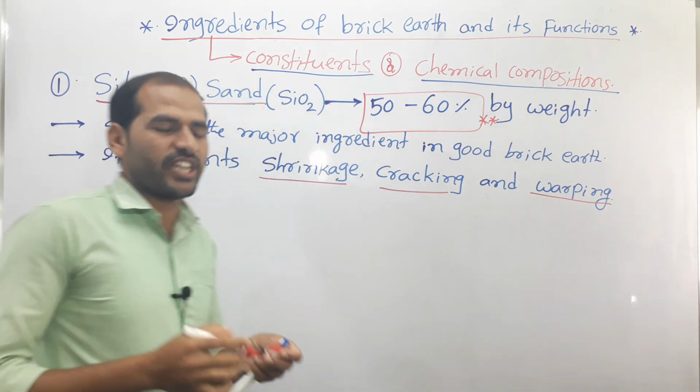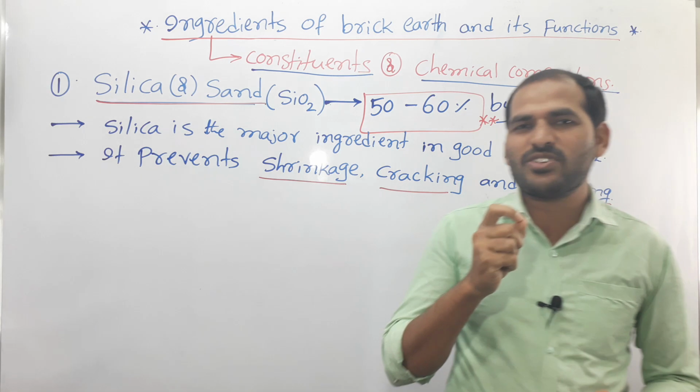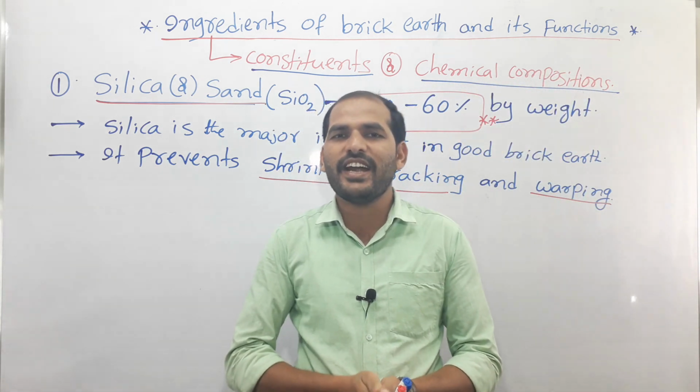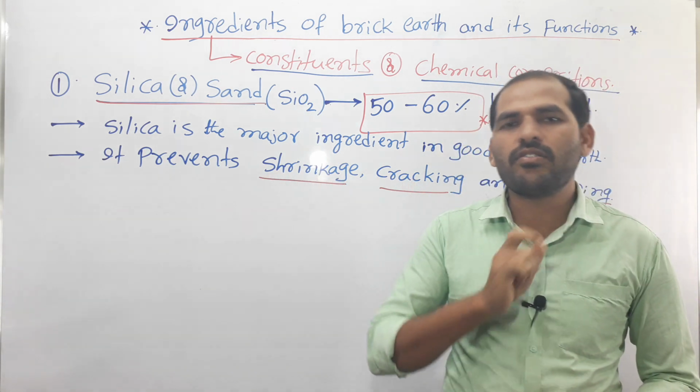So this is the function of silica as an ingredient of brick earth: it prevents shrinkage, cracking and warping.